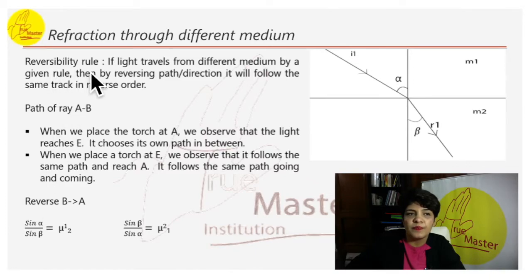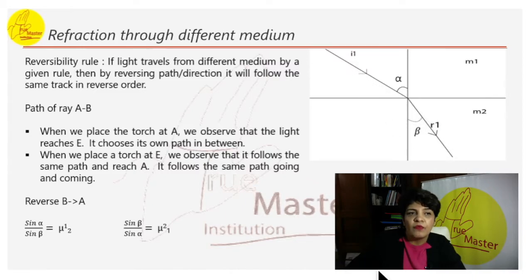Reversibility rule. The principle defines that the path a ray takes after several reflections and refractions is reversed back. It traces the path exactly. So if the ray comes like this and we send the ray back the same way, it will follow the same path. The path from this point here and all the way down will be the same if we go backward.